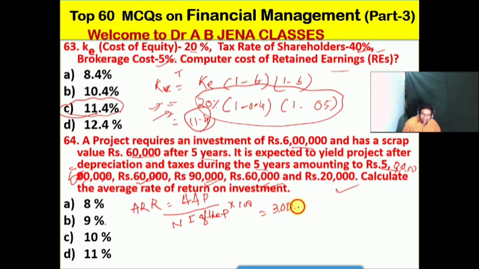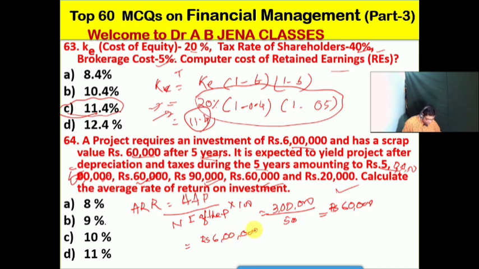After making the calculation, it is rupees 3 lakhs. So average profit for the 5 years is 3 lakhs divided by 5 years, which is rupees 60,000. And the net investment of the project is rupees 6 lakhs.